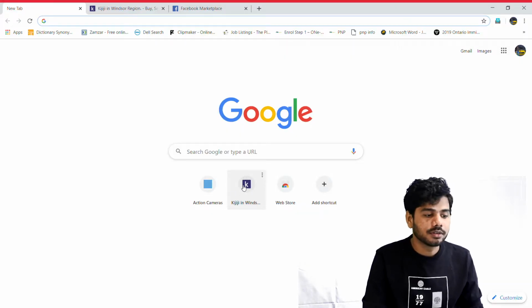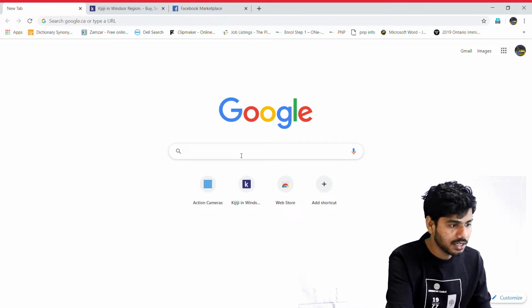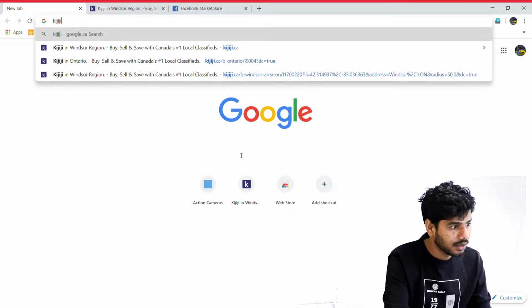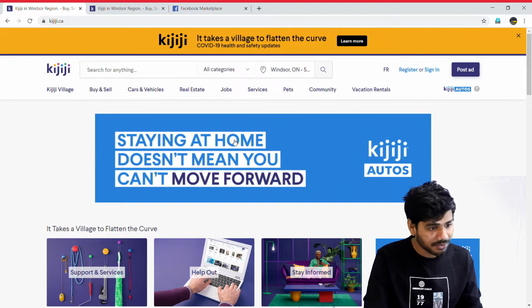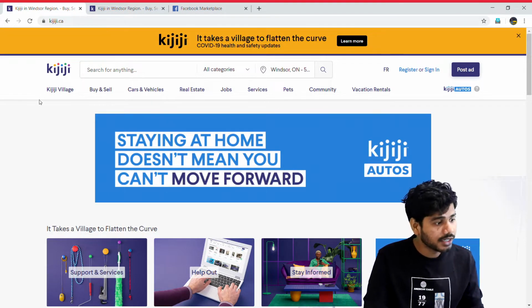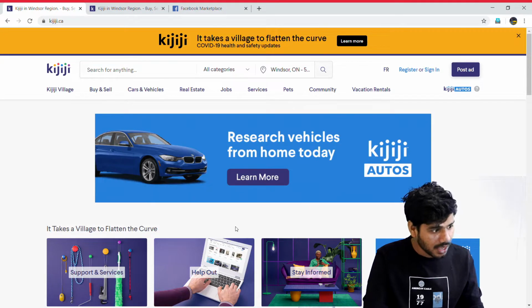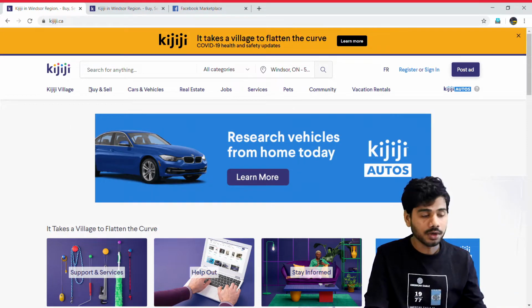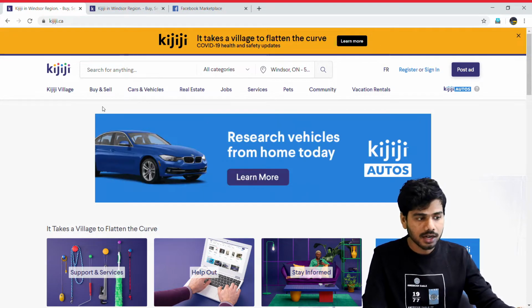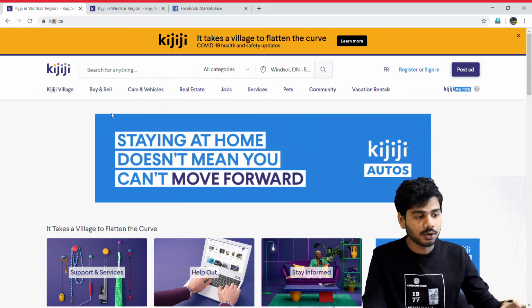So currently I'm on the Google search bar. In this search bar we will type Kijiji.ca, and this is how the interface of Kijiji looks. Here it offers various services, and you can explore it on your own if you want. And here we are to look up rentals. I'm going to tell you how to look up.